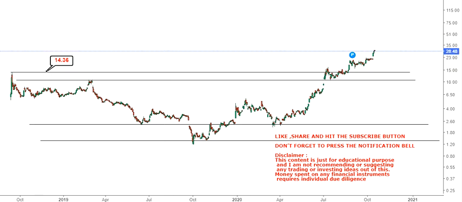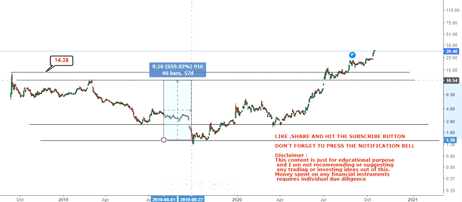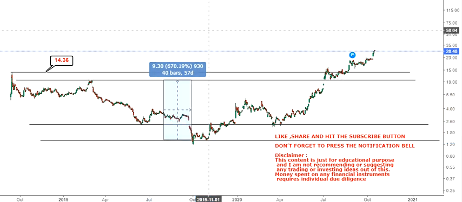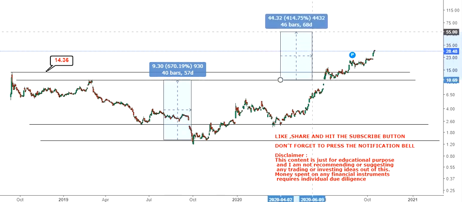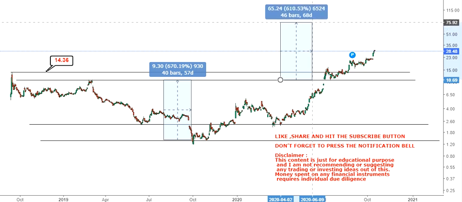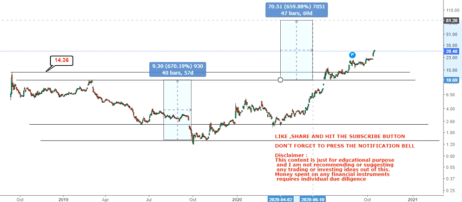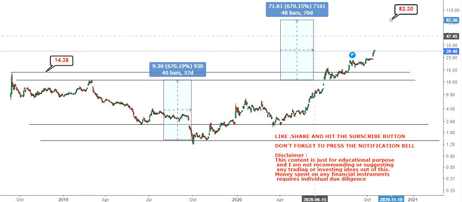Simply put, if we need to identify the probable targets which are yet to come in this particular scrip, we just need to calculate the length of the previous trend, which is around 670 odd percent, and we can simply replicate that trend with the current range. So what one can see here will be a target which is around $82 on the upside.